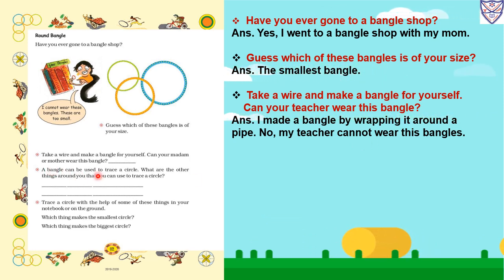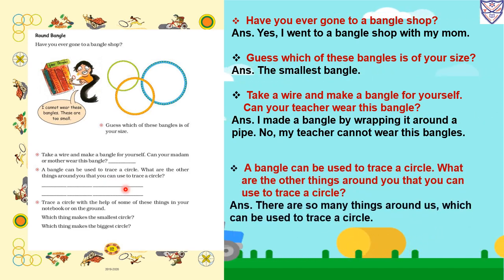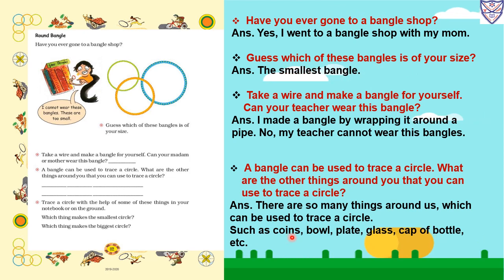A bangle can be used to trace a circle. What are the other things around you that you can use to trace a circle? So with the help of a bangle we can make a circle. So here they are asking what the other things are with the help of which you can make a circle. There are so many things around us which can be used to trace a circle, such as coins. With the help of coins we can make a small circle, then bowl, then plate, glass, cap of bottle, etc.